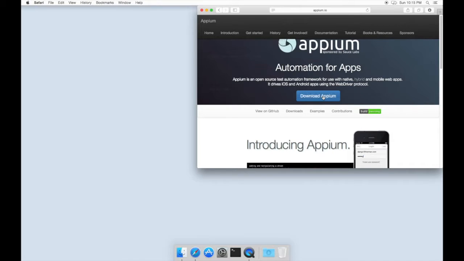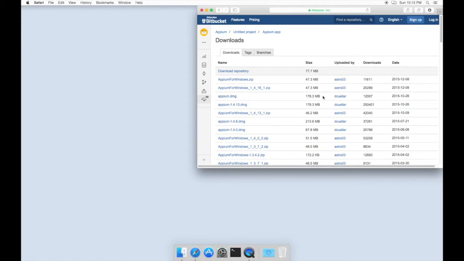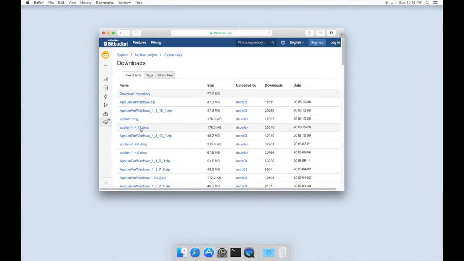Hey guys, today I will show you how to install Appium on your Mac machine. Open Appium.io website and click Download Appium. Select version 1.4.13 and click Download.